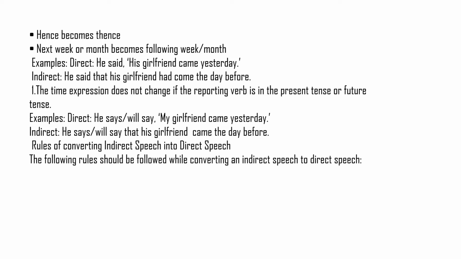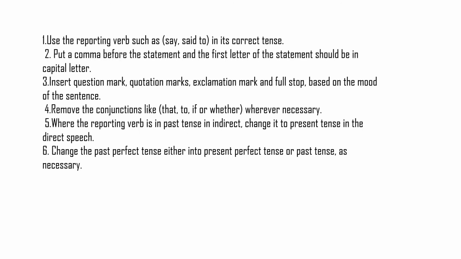Now, rules of converting indirect speech into direct speech. The following rules should be followed while converting indirect speech into direct speech. Use the reporting verb such as say, said to in its correct tense. Put a comma before the statement and the first letter of the statement should be a capital letter.